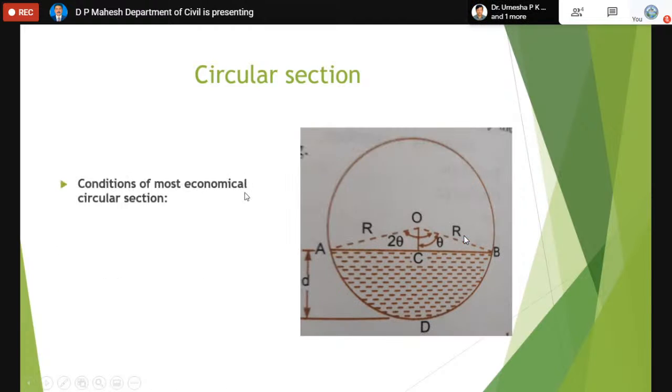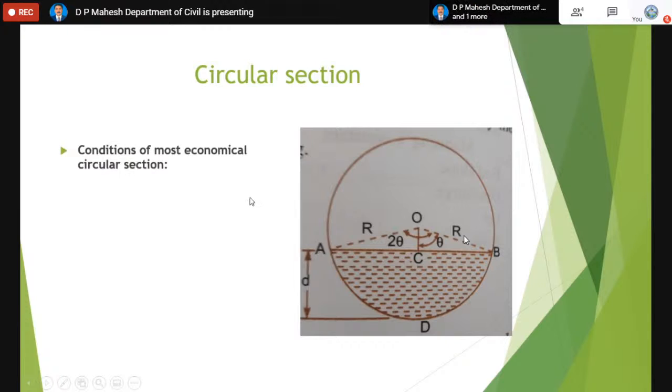Now coming to the most economical section, like in the trapezoidal and the rectangular, here also we have conditions for the most economical circular section. There are two separate conditions, one for velocity and one for discharge. First, the condition for maximum velocity. If they say calculate the discharge of the most economical circular section such that the velocity is maximum, it means the section is economical. Using the condition of maximum velocity, you find the flow rate.